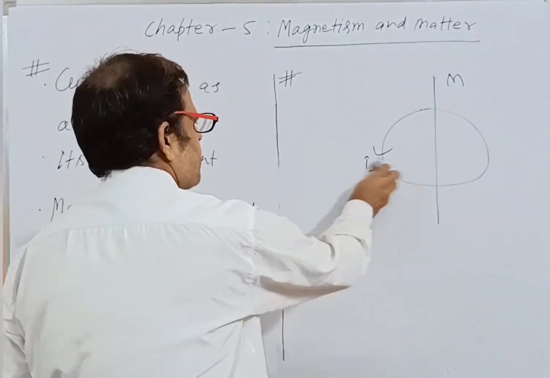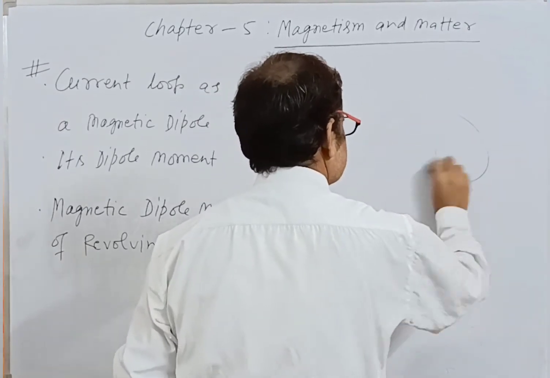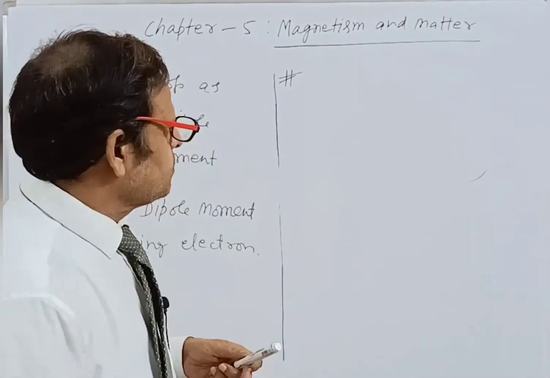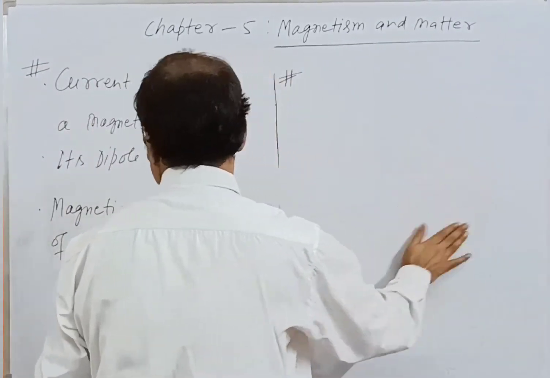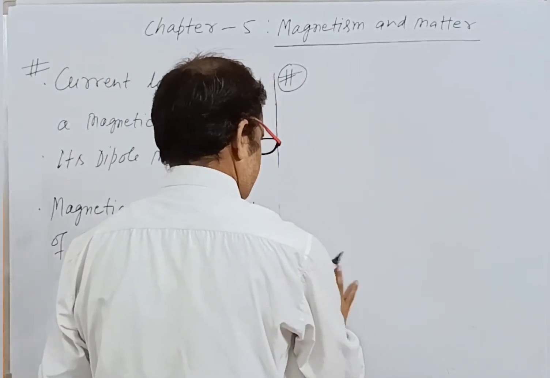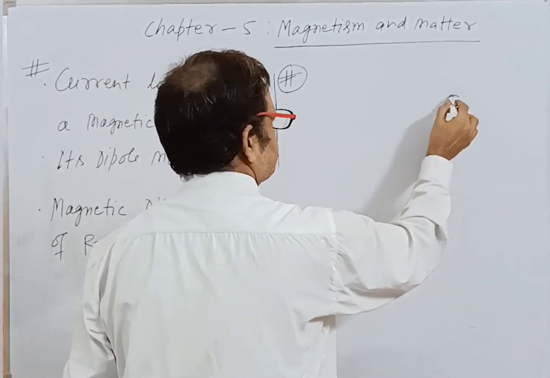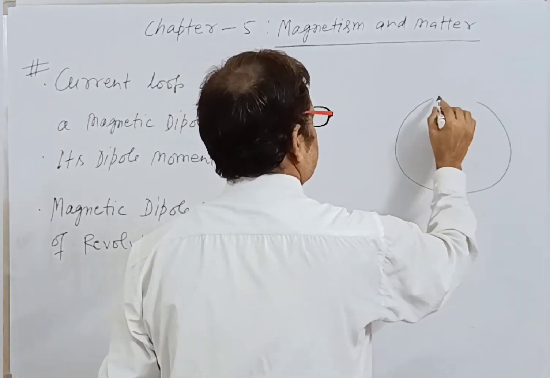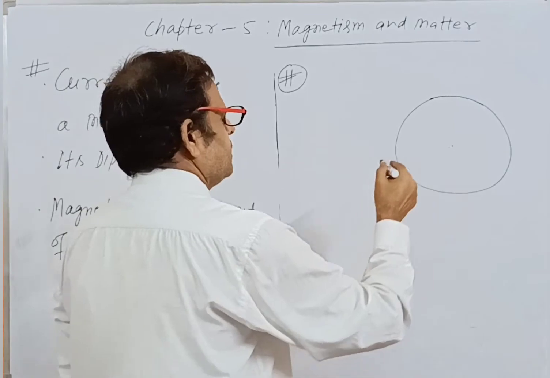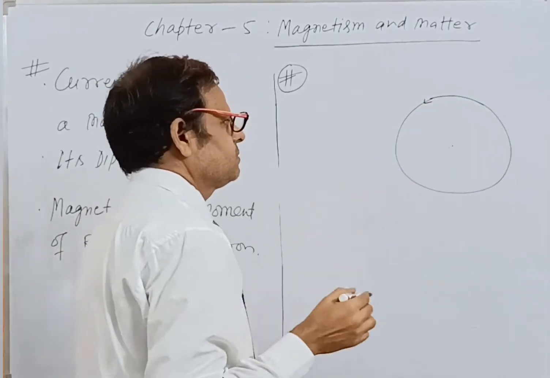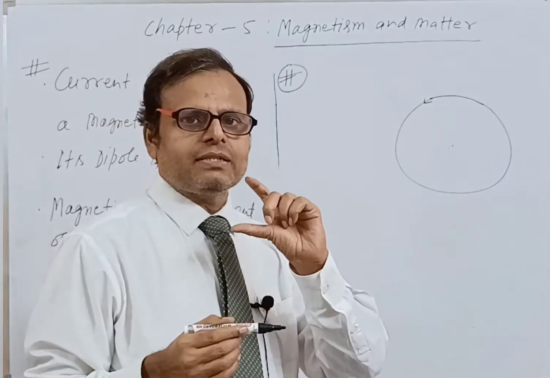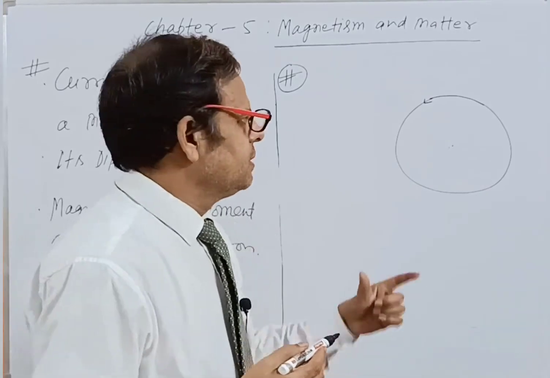Now let us talk about the magnetic dipole moment of a revolving electron. When an electron revolves in a circular path in any orbit of an atom around the nucleus, a magnetic moment is developed.